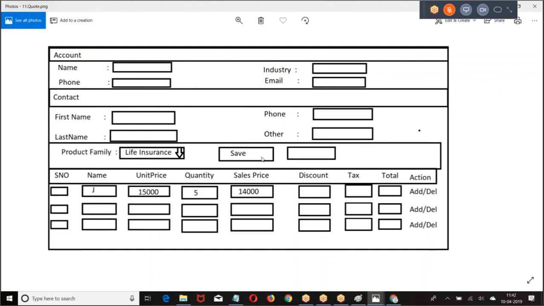auto-populate here. Now here we have the concept of action region. When I make a change here, why would you submit the entire data? Not necessary. Only the product name and the row number will be submitted. With that, we get the price, sales price, discount and tax, and the data will be auto-populated.